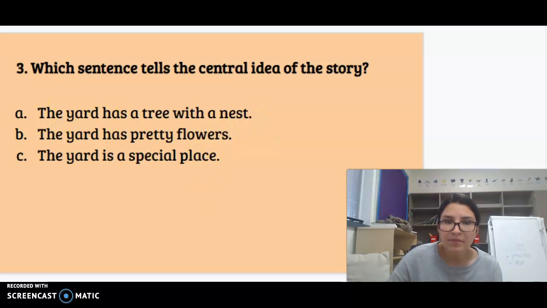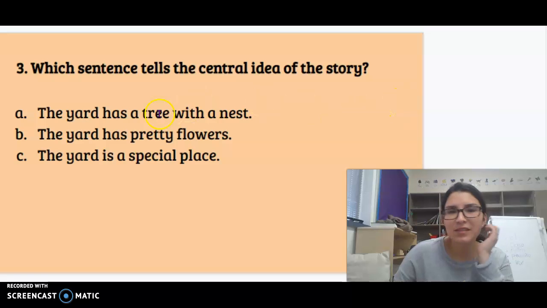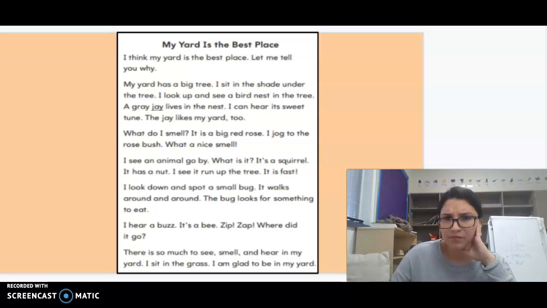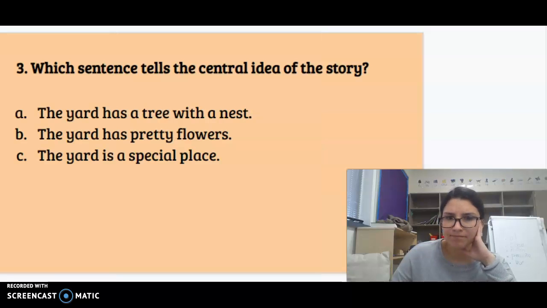Let's talk about A. The yard has a tree with a nest. Was that what the story was mostly about? No, it wasn't. That did happen, but that's not what the story is mostly about. B, the yard has pretty flowers. Was that what the story was mostly about? No. Right here, the yard is a special place.